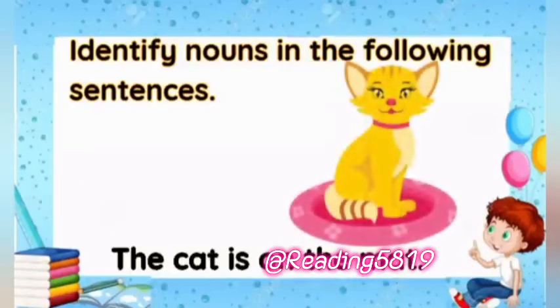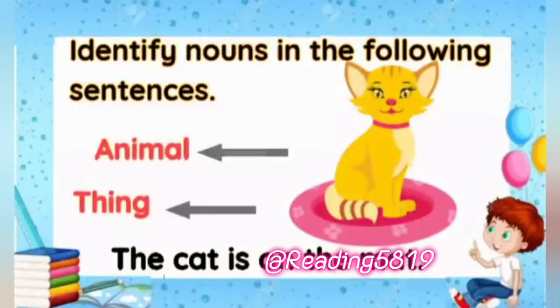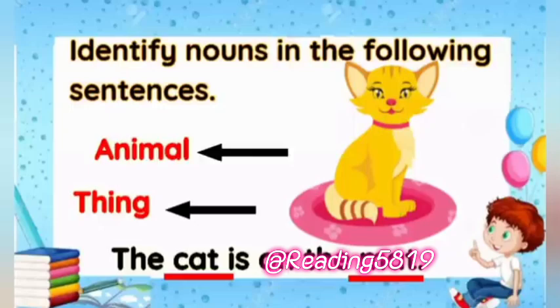The cat is on the mat. Here, cat is the name of an animal and mat is the name of a thing. So, cat and mat both are noun.